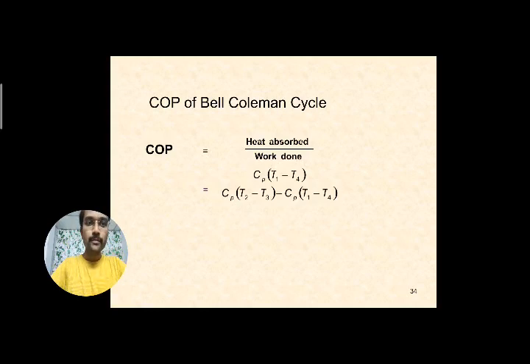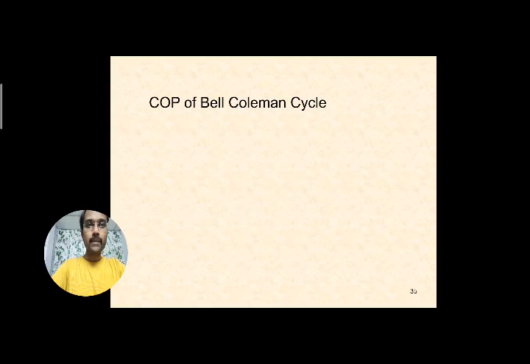Now you can see here, we can further simplify this, and the Cp gets cancelled. The specific heats cancel, and it can be written as T1 minus T4 by T2 minus T3 minus T1 minus T4. The common term Cp gets cancelled, and it will remain like this. You can write this in another form also.